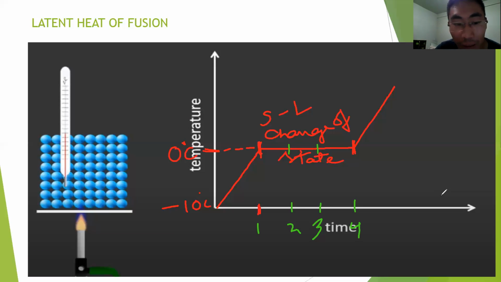And then at that same temperature, there will still be some solid in the process of melting, right?